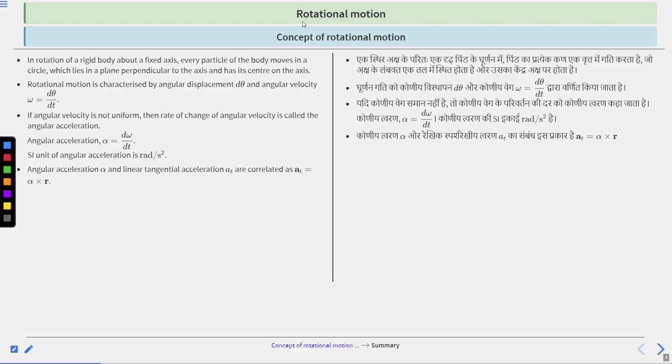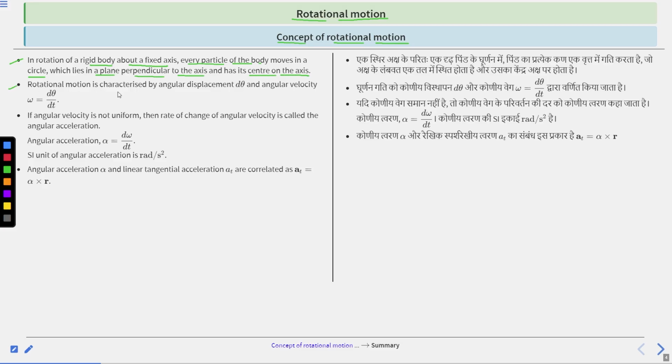So the topic is rotational motion. First, concept of rotational motion. So here the question arises, what is the concept of rotational motion? In rotation of a rigid body about a fixed axis, every particle of the body moves in a circle which lies in a plane perpendicular to the axis and has its center on the axis. This is known as rotational motion,